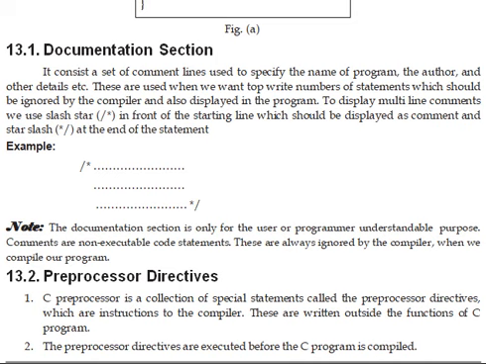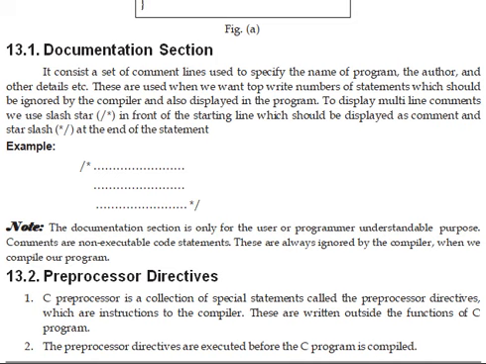So we will use comment lines: slash star, and in between slash star and star slash, we will write all this information. The compiler will ignore these lines.